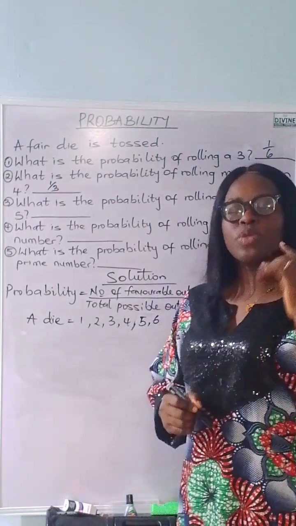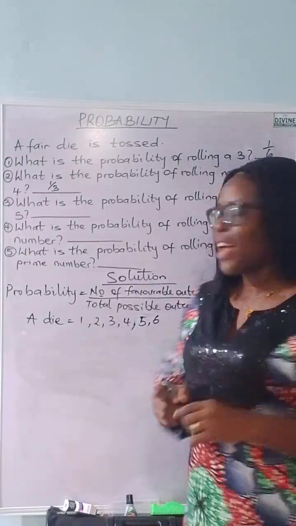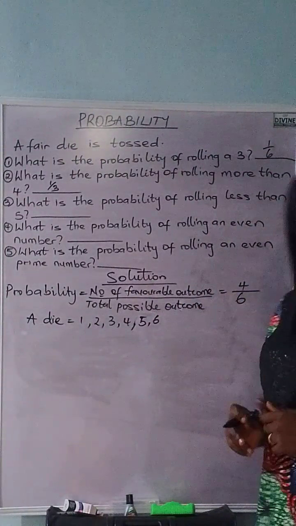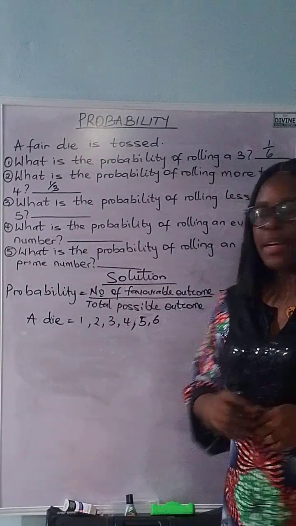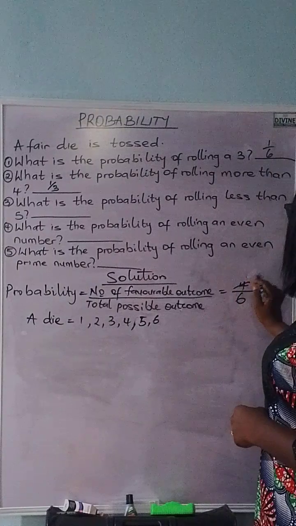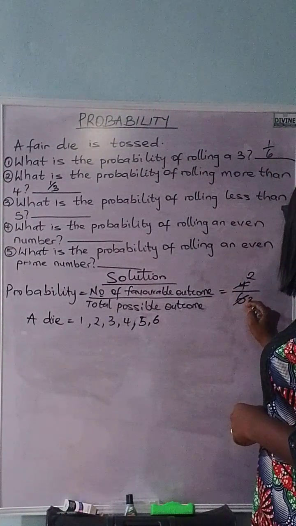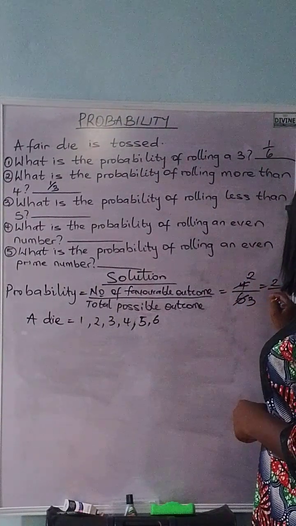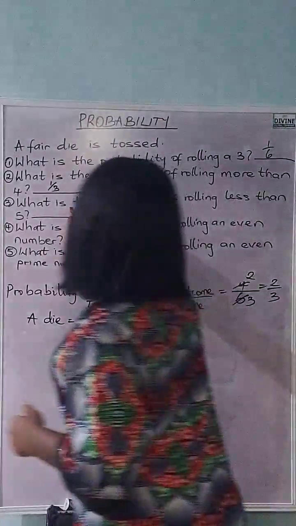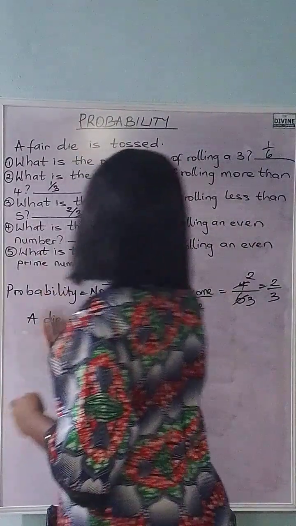So the probability of rolling a number that is less than 5 is 4 over the total number possible to get on a die, which is 6. If we divide further, 2 here, 2, and 2 here, 3. The answer is 2 over 3. Did you get that? You did. Kudos. So we have 2 over 3.